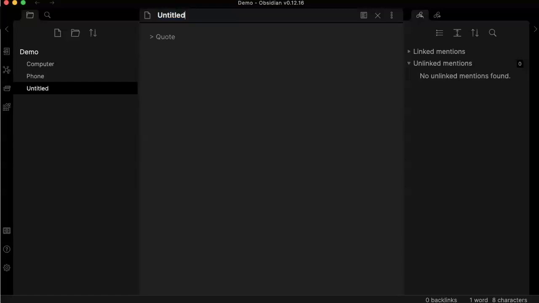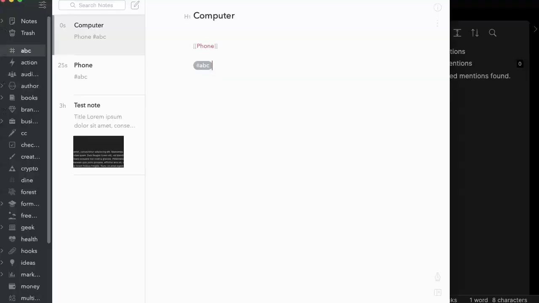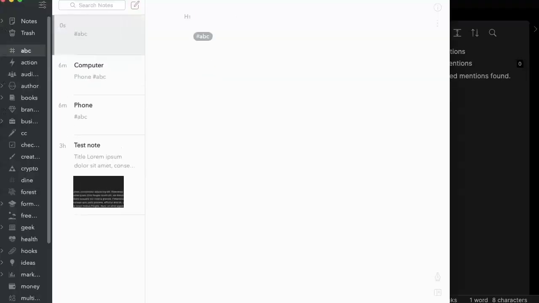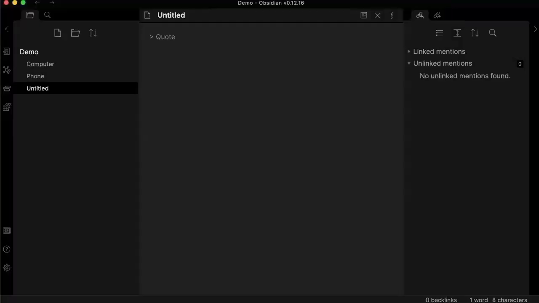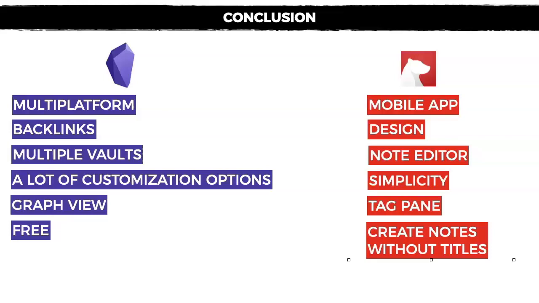And sometimes when I'm creating a note, I just don't want to use a title. So as an example, if I want to create just a note here, I can just delete the H1 tag and I just put my quote here, and the note will live like that inside the Bear app, which is not the case in Obsidian. So this can be quite annoying, especially if you just want to capture quick notes. You will have to put the title here and then again inside the note. So it's not very convenient.